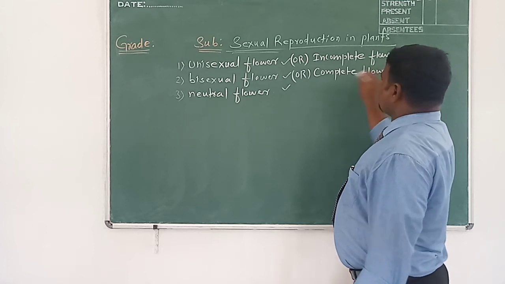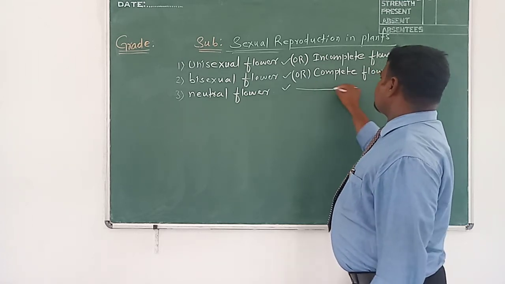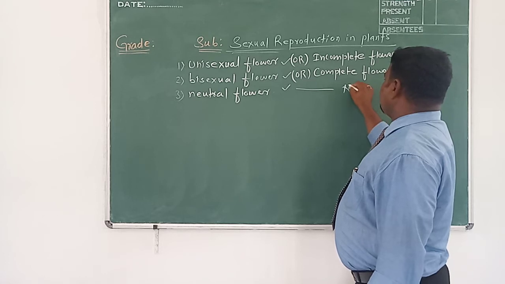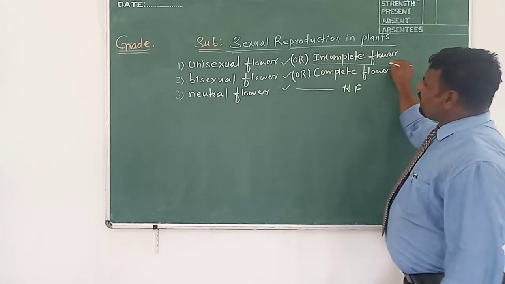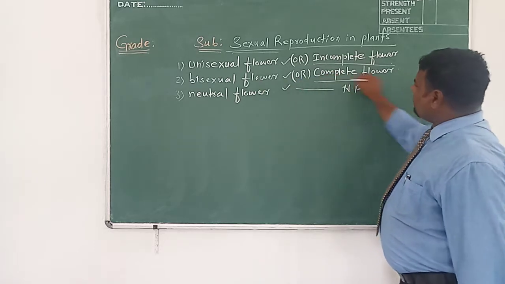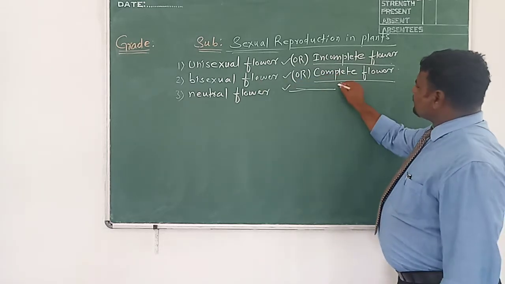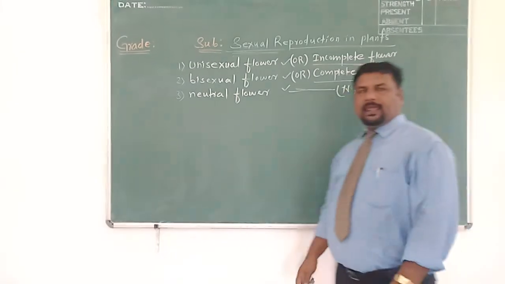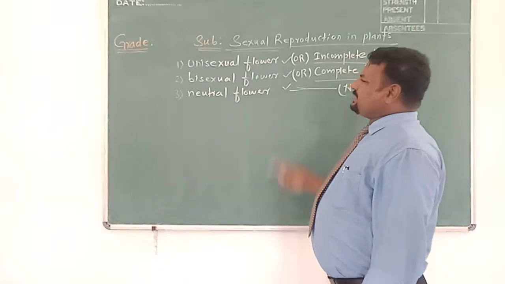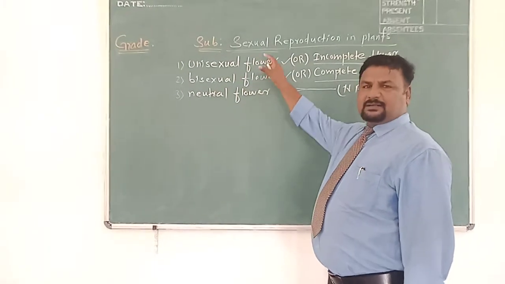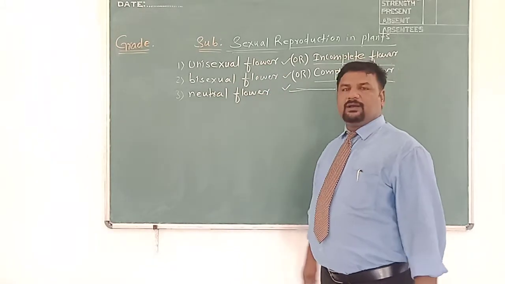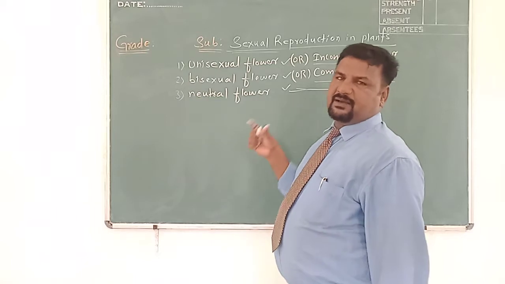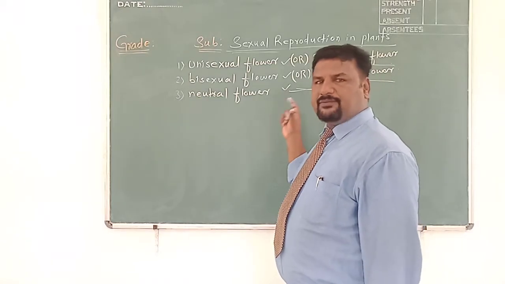And neutral flower has no other name; it is called neutral flower only. So these are the different types, the divisions among flowers, on the basis of presence and absence of male and female parts.